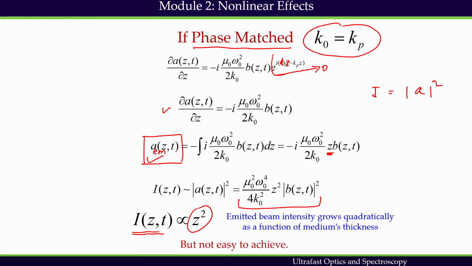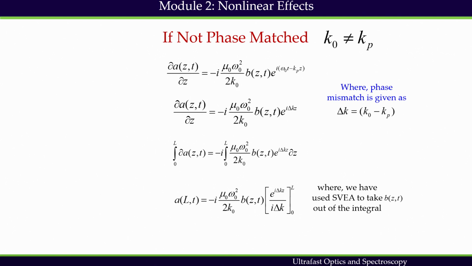When a nonlinear process holds the K naught equals Kp condition, the nonlinear process is said to be phase matched. But we have to remember that this condition is not easily achieved. Mostly this is going to be K naught Z again, sorry for this wrong printing.